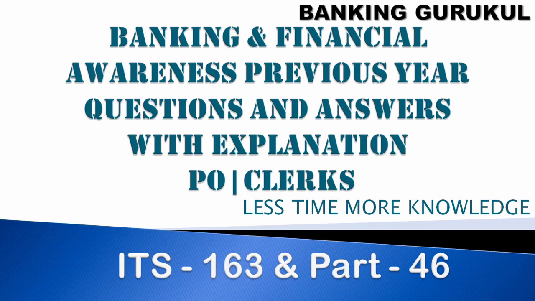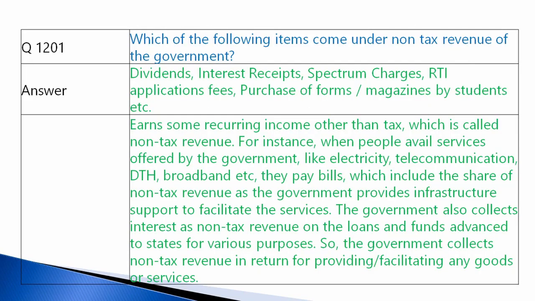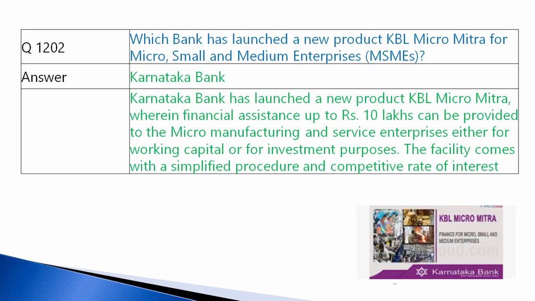Hi friends, today we'll discuss a few more important banking exam questions taken from the previous papers, and I'll explain the questions and answers. Which of the following items comes under non-tax revenue of the government? Dividends, interest receipts, spectrum charges, RTA application fees, purchase of forms, magazines by students, etc.